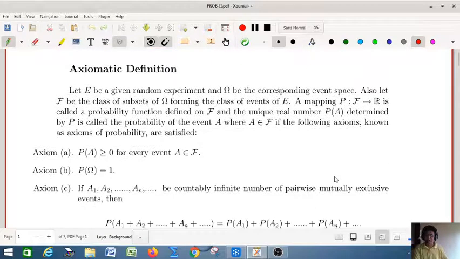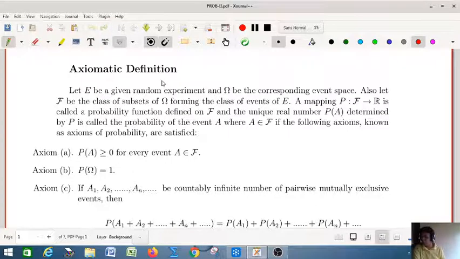So today we will start from the axiomatic definition of probability. Actually, in the history of probability, this axiomatic definition comes after the frequency definition. There are some limitations of the frequency definition.